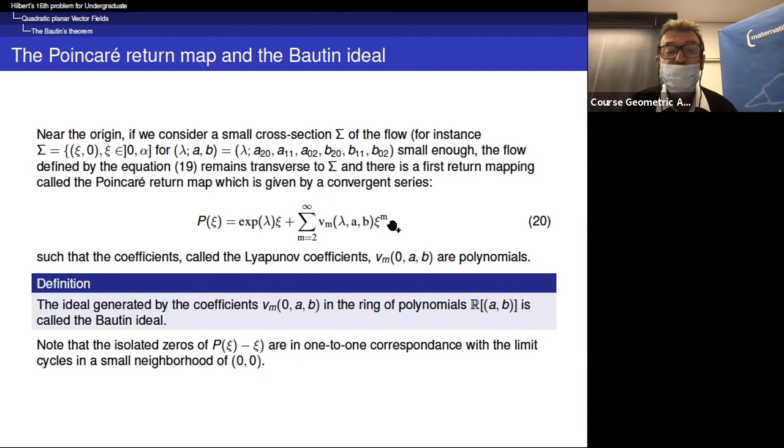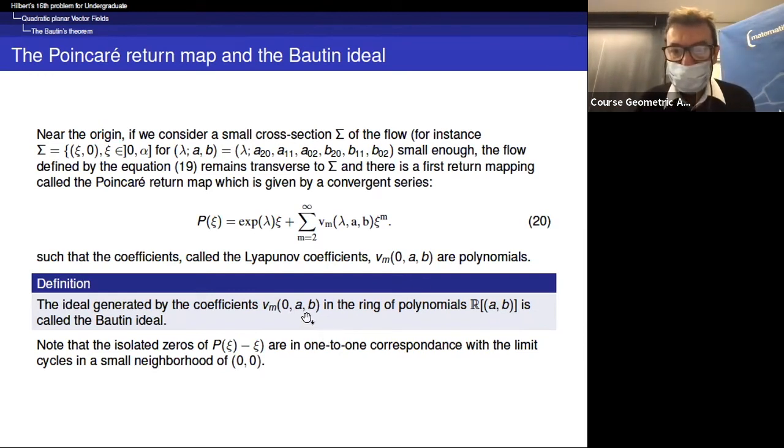And so there is a first return mapping called the Poincaré return mapping, which is given by a convergent series. It is analytic. And here you have the coefficients which depend on the parameters, so lambda and A0, A and B. These coefficients are sometimes called the Lyapunov coefficients. And what is very nice is that for lambda equals 0, these are polynomials in AB. Okay, and then we have a family of polynomials. So let me assume lambda equal to 0.